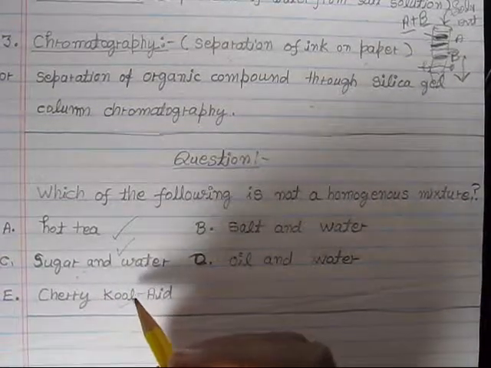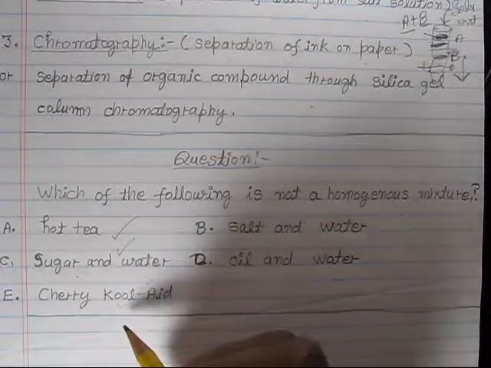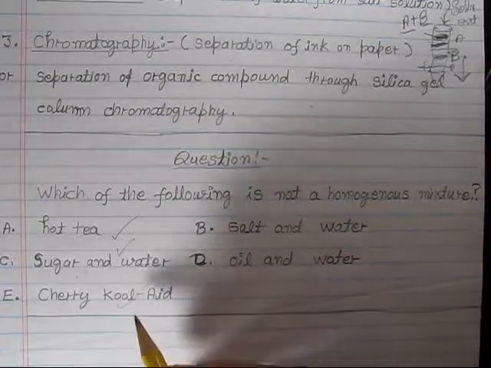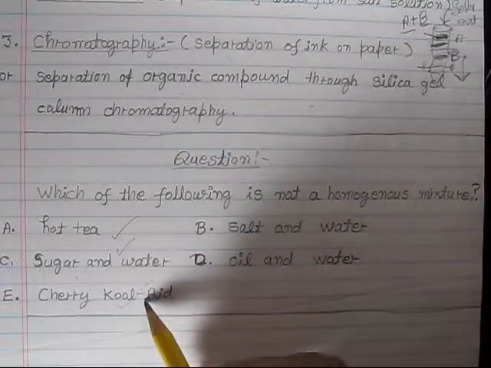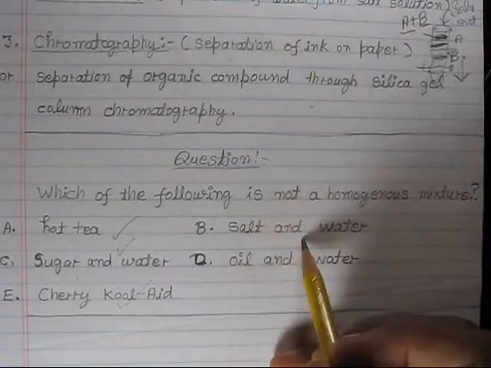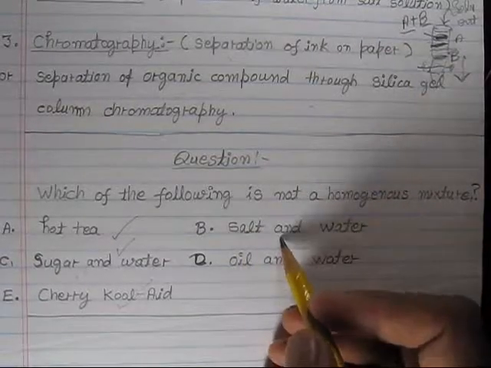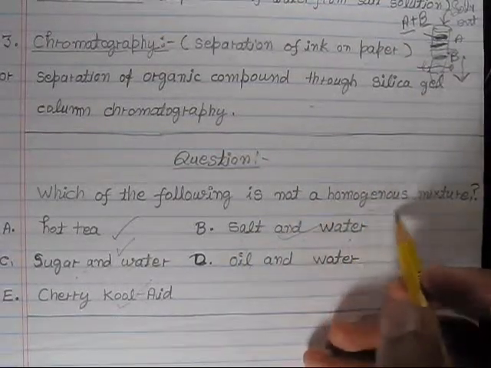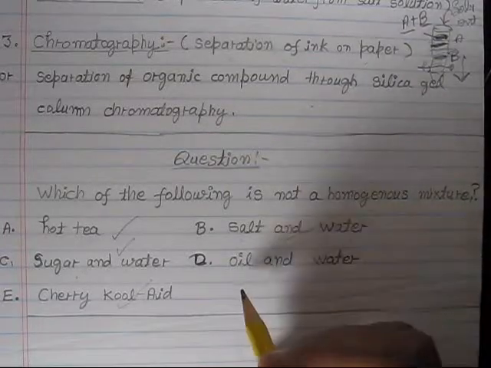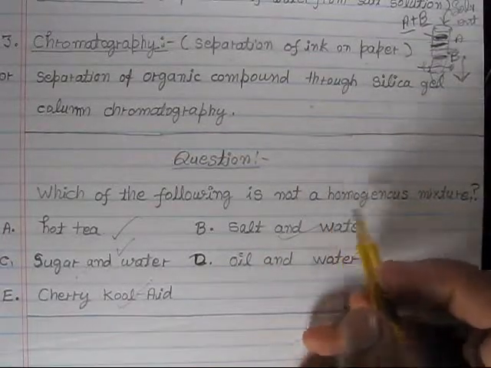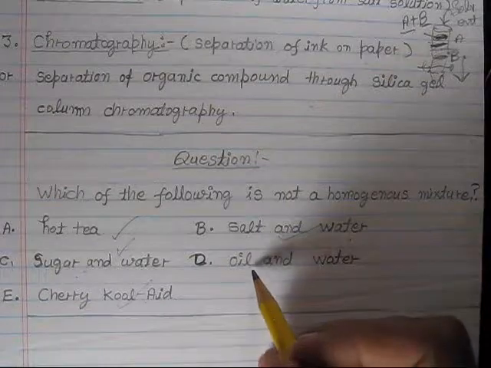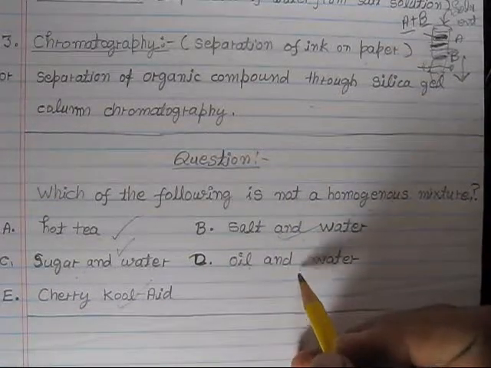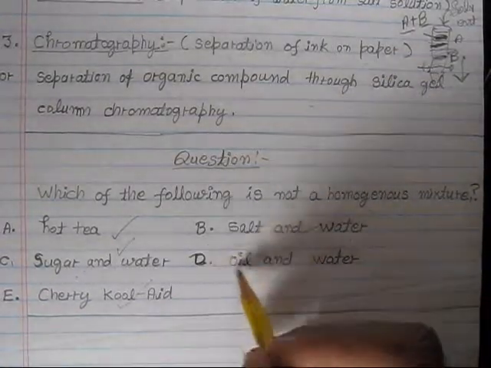Cherry cola aid is also colorful water which has other nutrients. So that is also a homogeneous mixture. Salt and water: when you mix salt into water, it is a homogeneous mixture. You cannot separate it, you cannot see it, it will be like a transparent solution. And then oil and water, so this is the answer for this question.